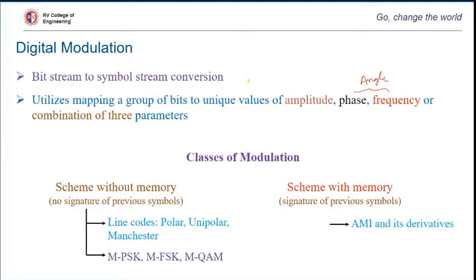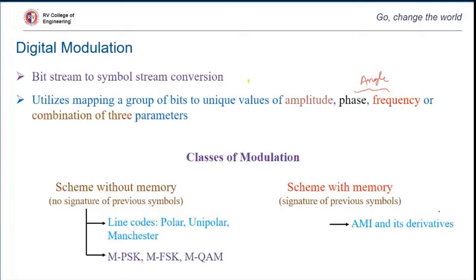Similarly, for schemes with memory, we have seen that alternate mark inversion has its polarity based on its previous bit 1. It will keep marking the pulse amplitude alternately, say plus A and minus A, based on the previous bit, and hence this is a line coding scheme with memory.